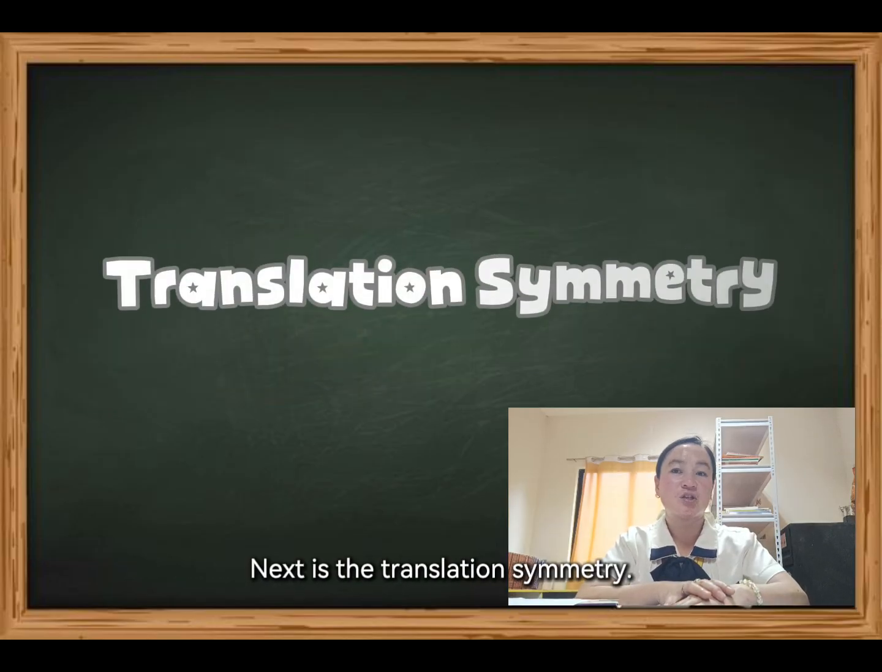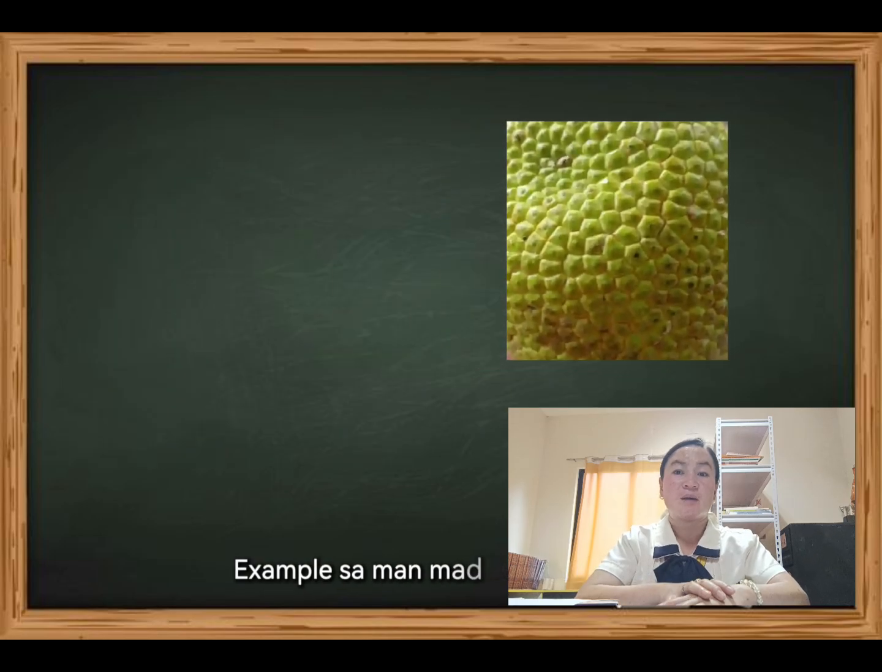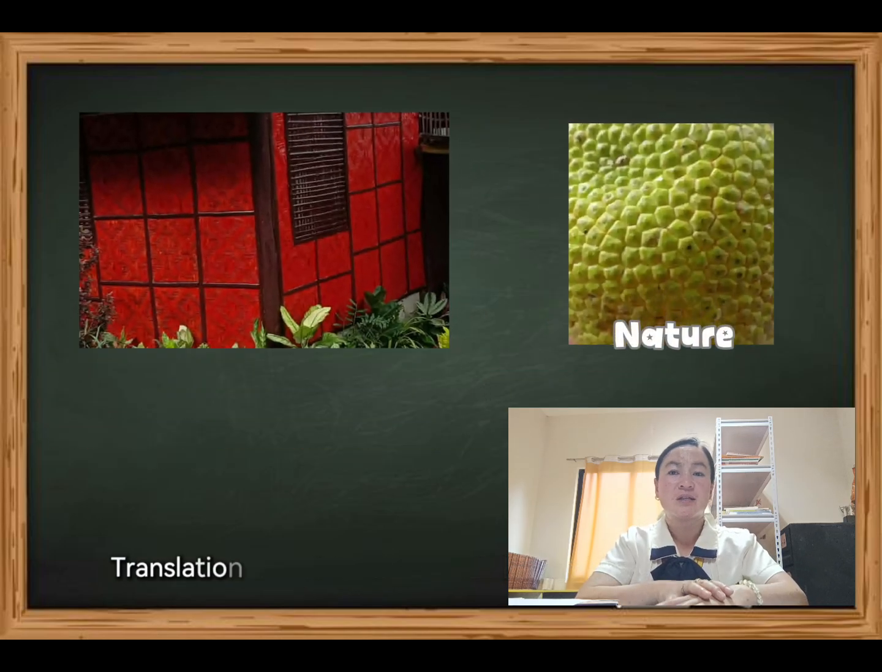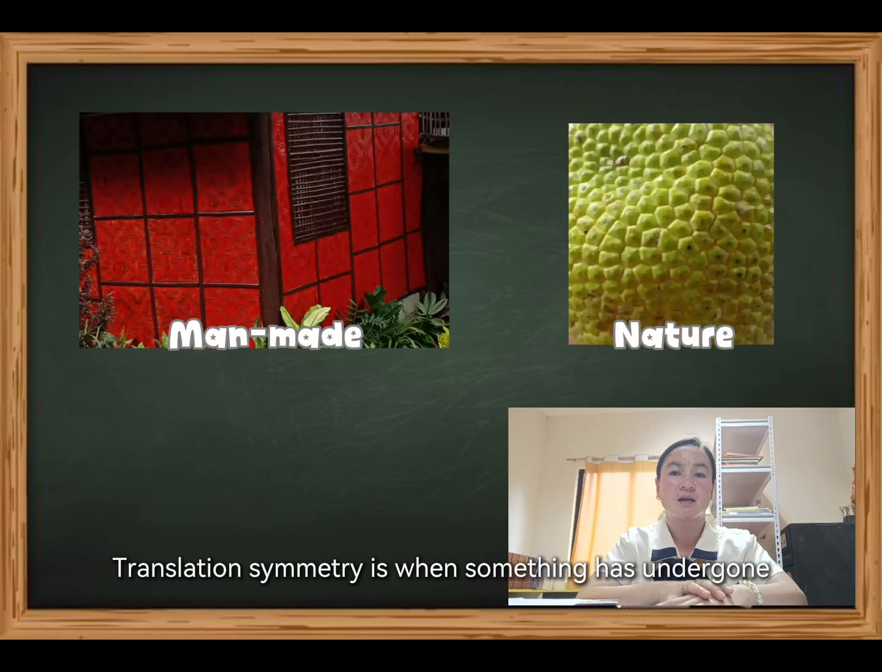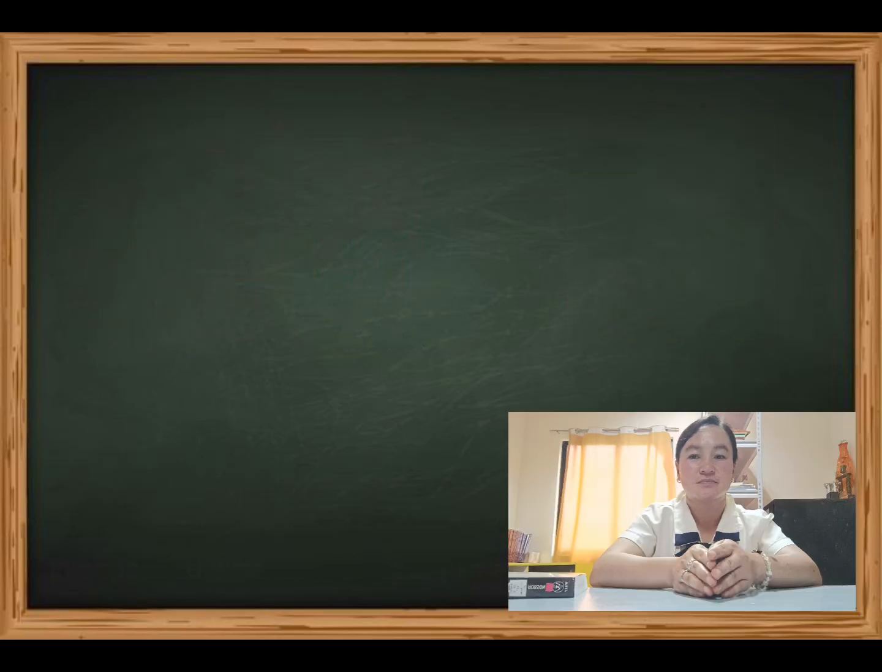Next is the translation symmetry. Example in nature is the breadfruit. Example in man-made is the amakan. Translation symmetry is when something has undergone a movement, a shift, or a slide in a specified distance without any rotation or reflection.